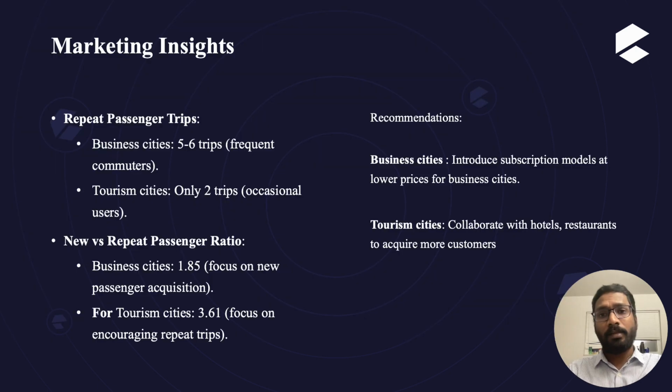Some of the insights that can be taken from the marketing view: the first one is related to repeat passenger trips. Repeat passengers in business cities are traveling more frequently when compared to the repeat passengers in the tourism cities. The other thing is the NP to RP ratio. The NP to RP ratio is 1.85 in business cities, whereas it is 3.61 in the tourism cities, indicating lower new passengers in business cities. So we can focus on customer acquisition in business cities, whereas we can focus on customer engagement in the tourism cities.